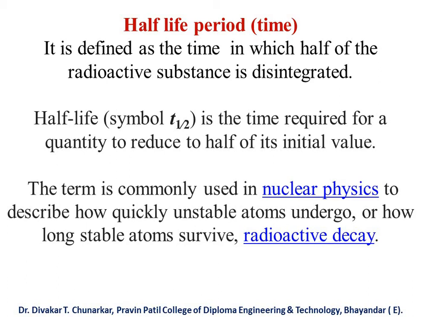The term is commonly used in nuclear physics to describe how quickly an unstable atom undergoes radioactive decay, or how long a stable atom survives. So half-life period is generally used in the nuclear physics subject and in radioactive decay.